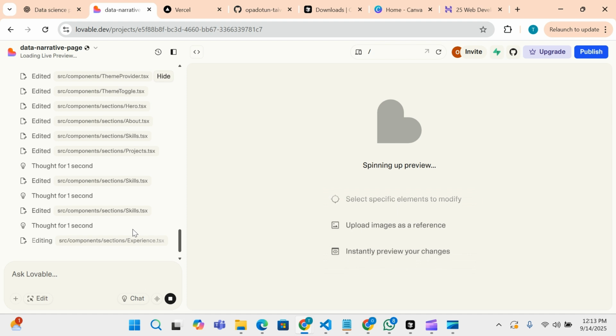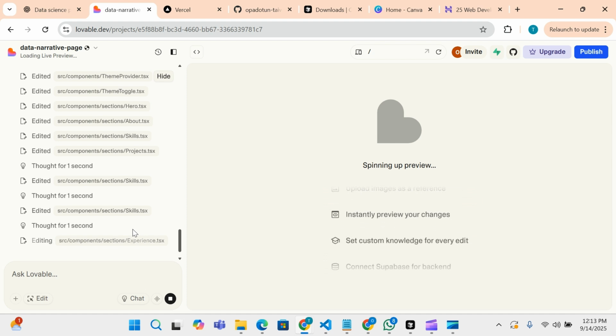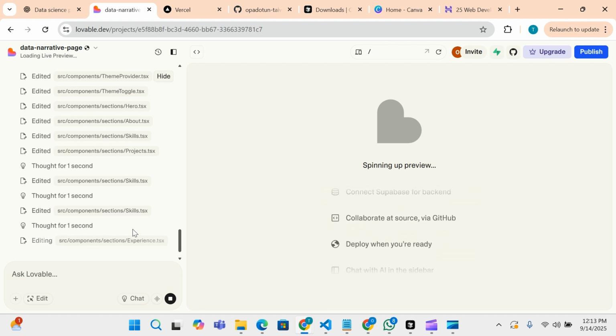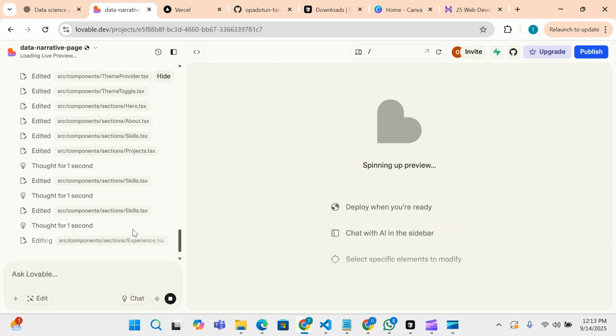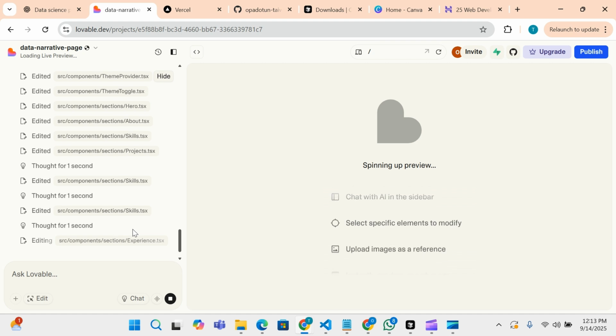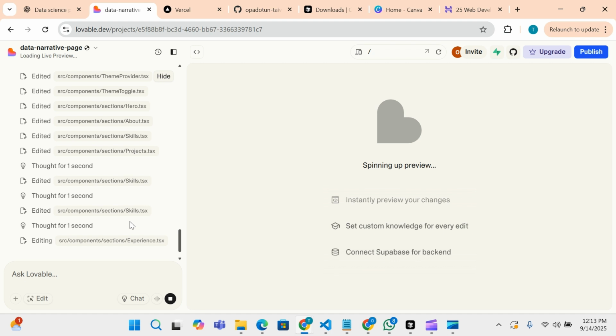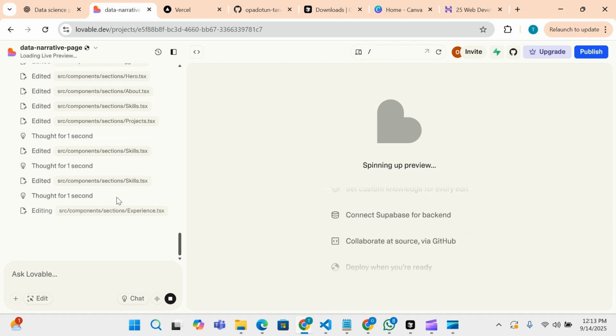So I'm using the free version anyway. So I mean, the credits I have are limited. Even when you open the free version, it is limited. But you can also purchase. You can get more credits so that you can edit how you want or prompt it how you want. But I'm using the free version.